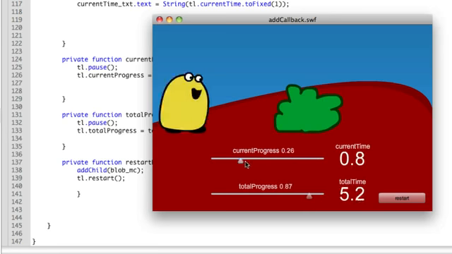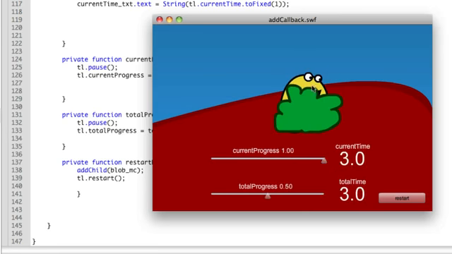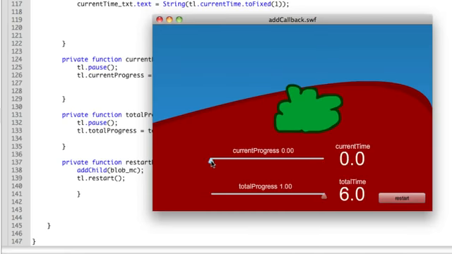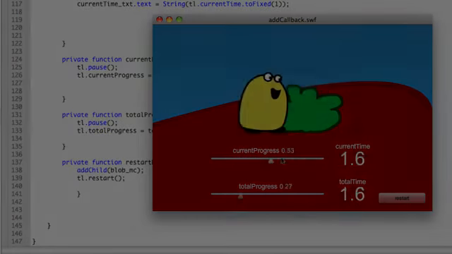Everything worked great. I'm going to scrub all the way to the back, so remember he's behind the bush now, and if I restart, he's going to be in front of the bush. So I just love the way this works. It's hard to grab these sliders when it's running, but I can jump back and forth all I want, and TimelineMax is literally bulletproof. It works seamlessly, flawlessly.